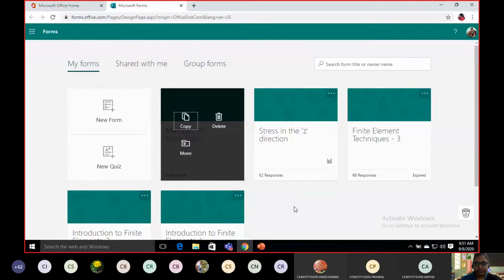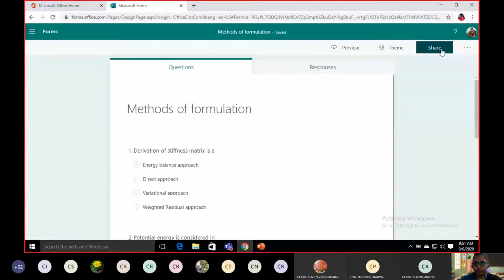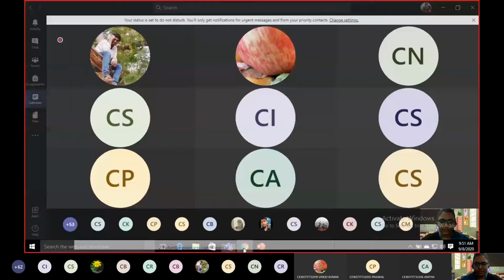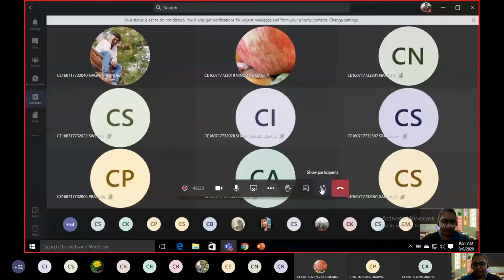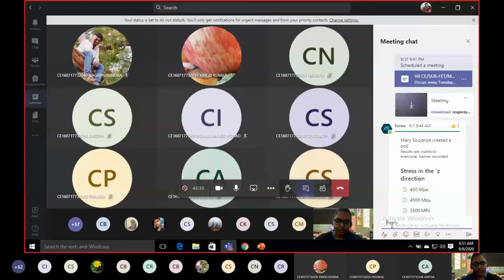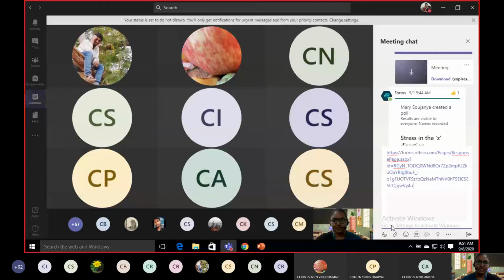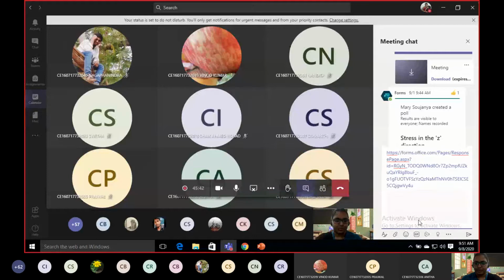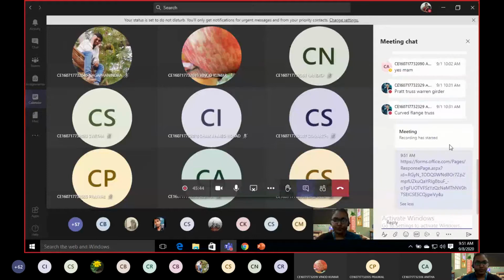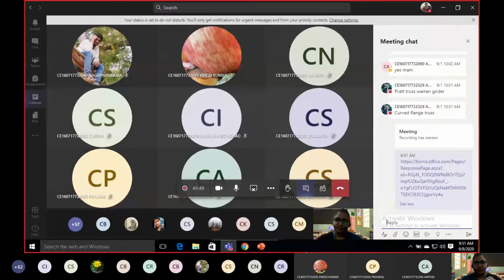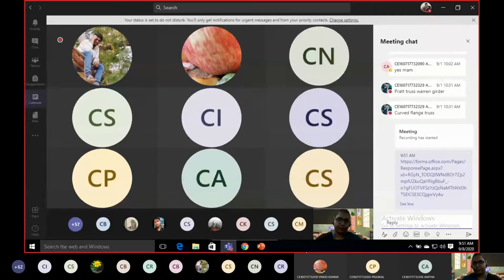I will share a form with you. Hardly 5 questions, that's all. I didn't prepare more. Hardly 5 questions on what we have completed today and what we did yesterday. I have given you the form and I'm accepting the answers. Only 5 questions are given in the form. You have your notes, you're free to refer to them.